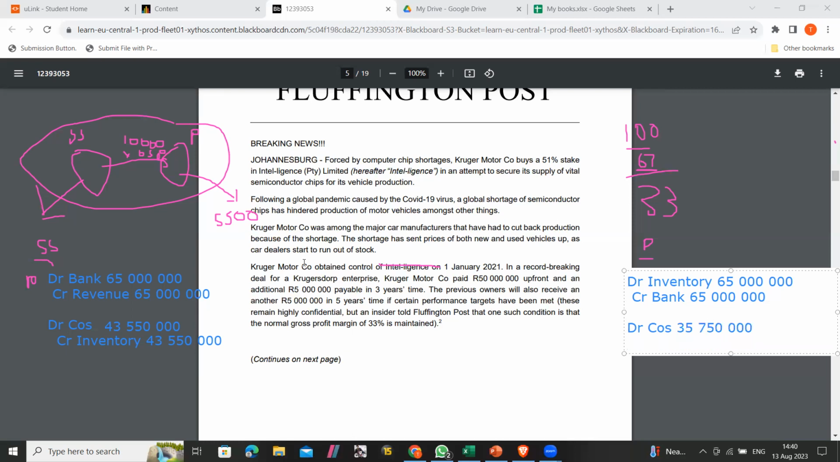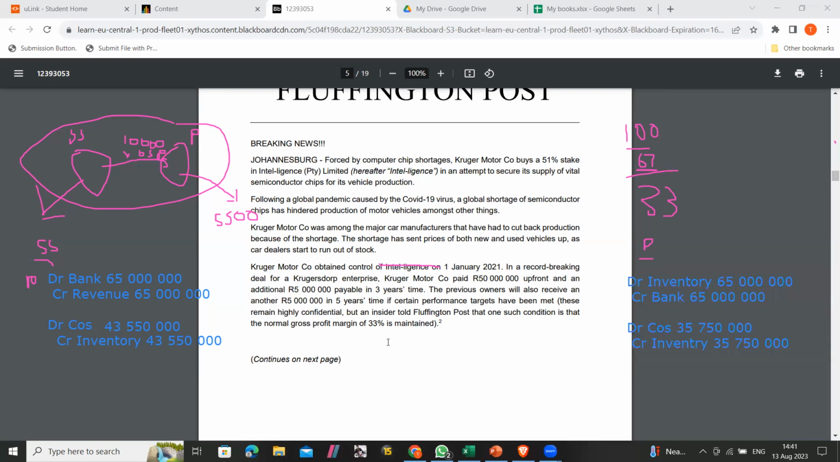Yeah. And then we've got inventory of 35.75. Yeah. So that's what's in the separate. And then let's create the combined. So with these separates, let's create the combined, right?